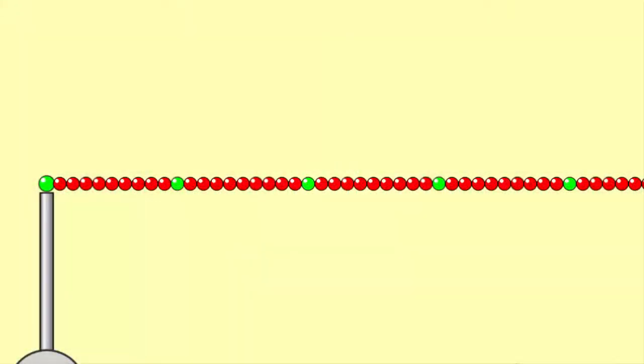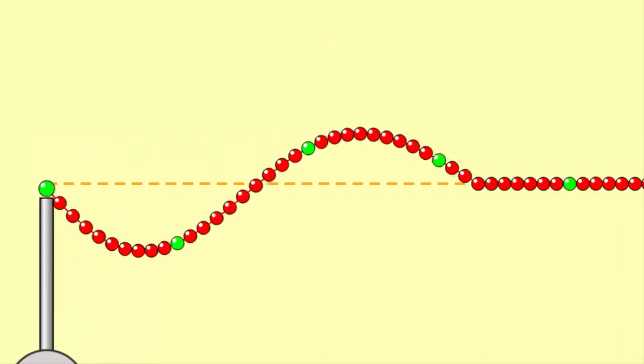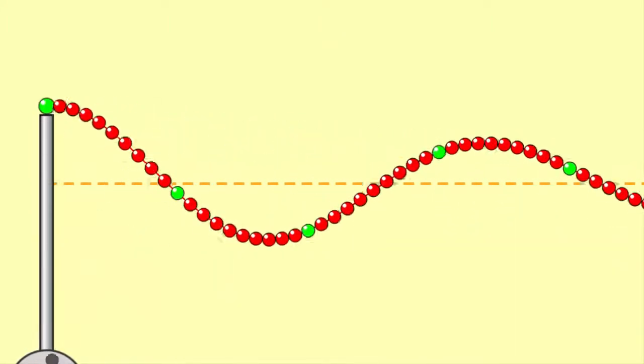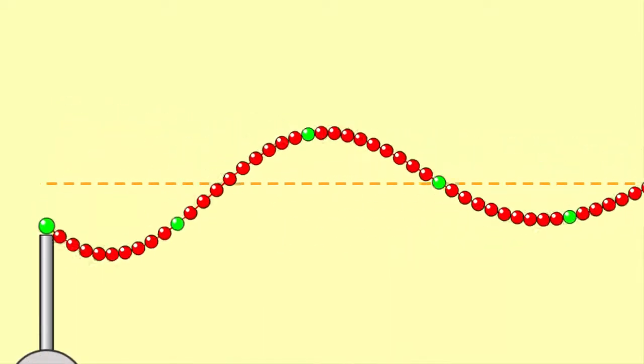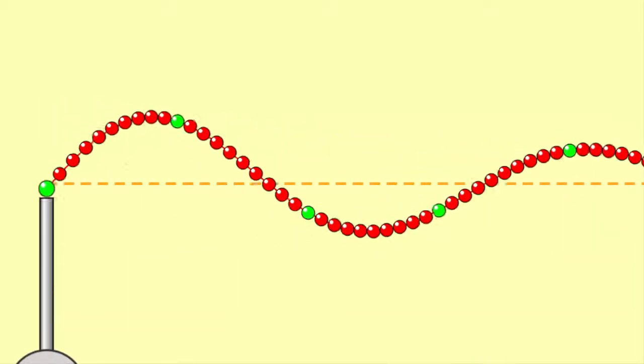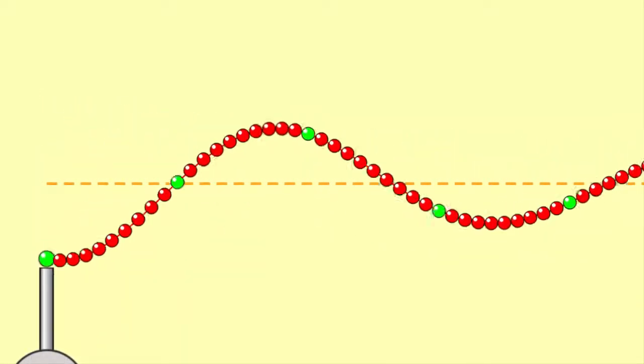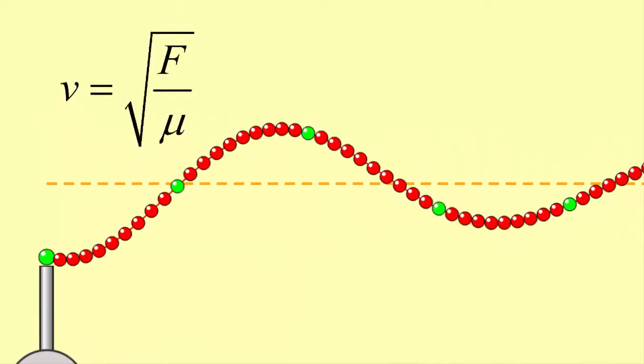But let's consider a case of a one-dimensional traveling wave that propagates on a stretched string. It can be shown that the velocity of a wave on a stretched string or cord depends on the pulling force or tension in the cord and on the linear mass density, or the mass per unit length of the cord. This relationship is given by the formula v equals the square root of the force divided by the linear mass density. The latter is represented by the Greek letter mu and is given as the ratio of the cord's mass to its length.